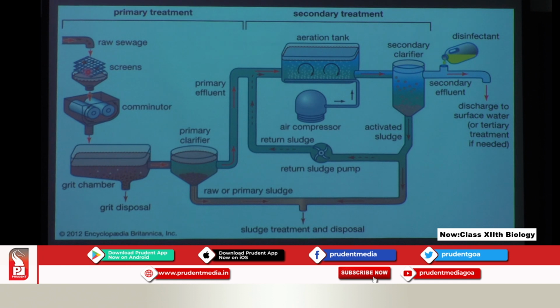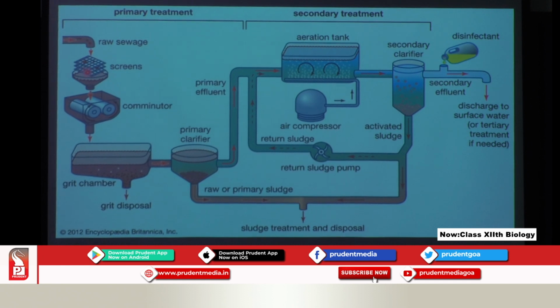Floating debris we remove here, like paper or sometimes plastic or toilet paper, or sometimes, unknowingly or mischievously, sanitary napkins and all, whatever is thrown, all that comes from here. Some cigarettes, whatever it is. But the pebbles and the other soil and all is settled here in the grit tank. Now grit disposal takes place from here.